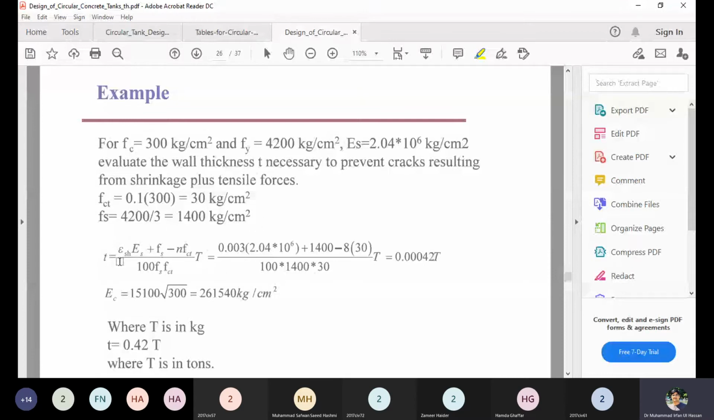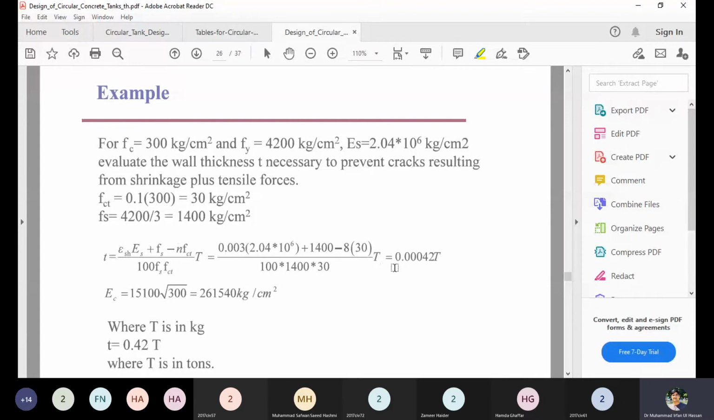So now when we put down all the values of epsilon sh, Es, Fs, n, fct, and 100, which is basically the considered segment, T is on the left-hand side, and it can be computed in terms of t, where T is the hoop tension, which is unknown, not given. So it means that the tension is equal to 0.0042 times t, where T is in kg.